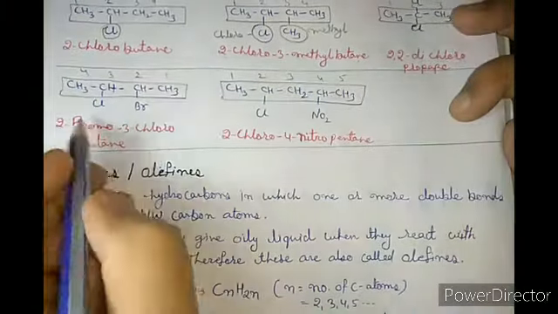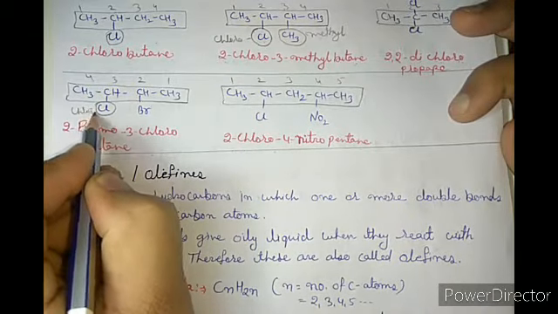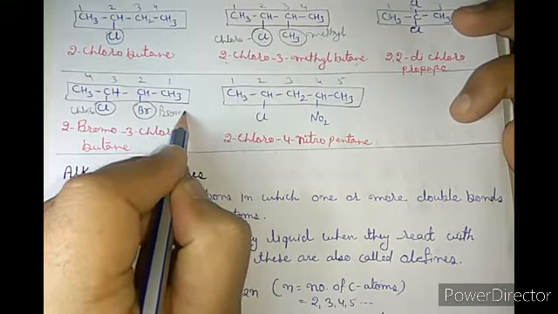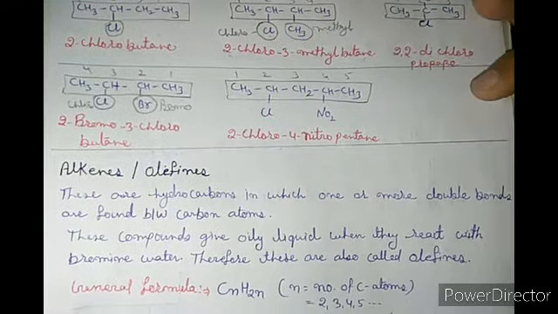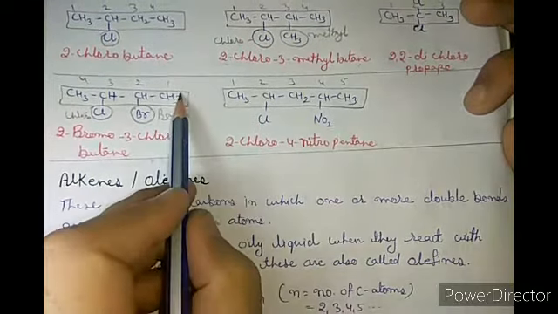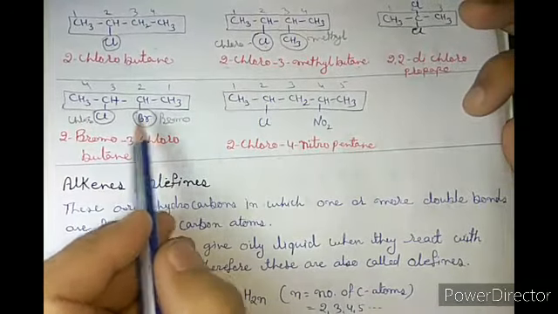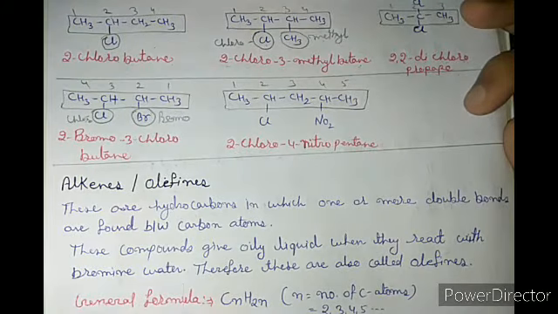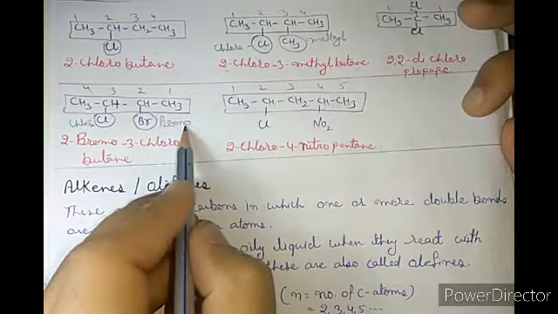Now this example. Here one substituent is chloro and one is bromo. Which comes alphabetically first? Bromo, B. That's why the numbering is done from that side. So bromine is at second and chlorine is at third. Now write the name alphabetically. Bromo first.